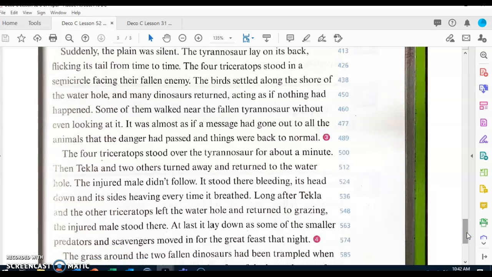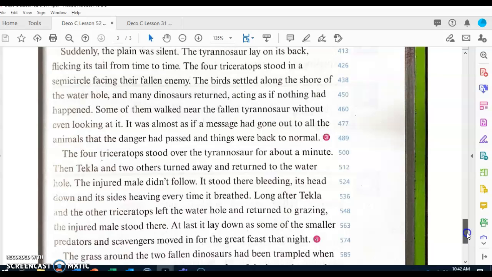Suddenly, the plain was silent. The Tyrannosaur lay on its back, flicking its tail from time to time. The 4 Triceratops stood in a semicircle facing their fallen enemy. The birds settled along the shore of the water hole, and many dinosaurs returned, acting as if nothing had happened. Some of them walked near the fallen Tyrannosaur without even looking at it. It was almost as if a message had gone out to all the animals that the danger had passed and things were back to normal.